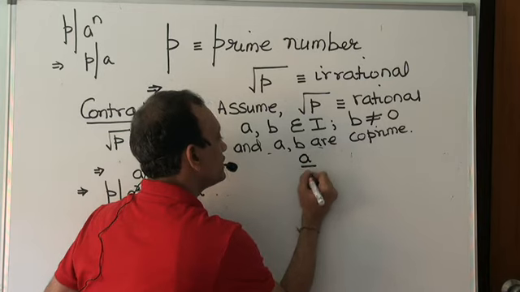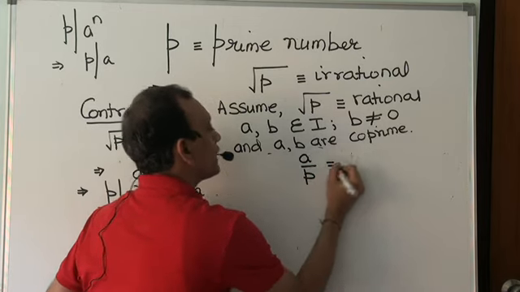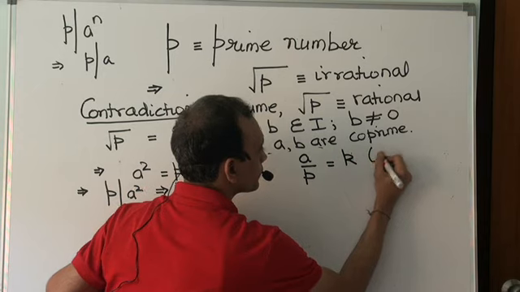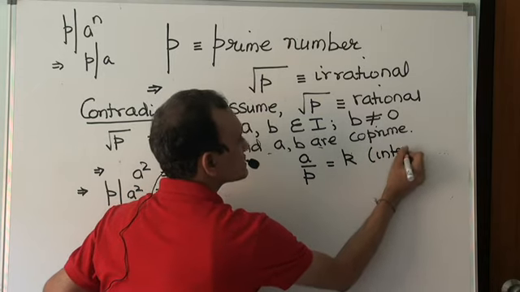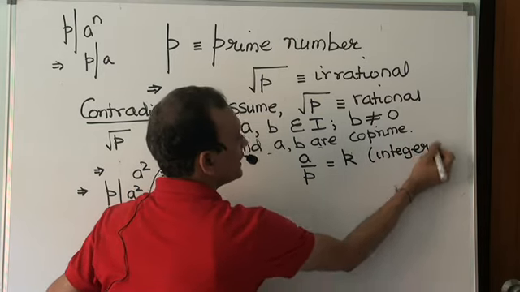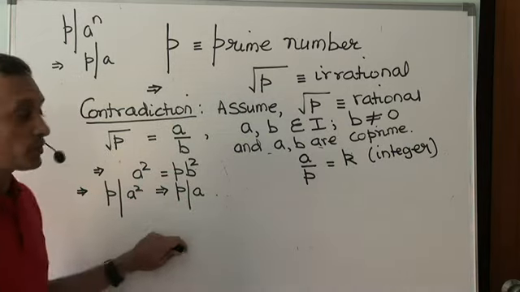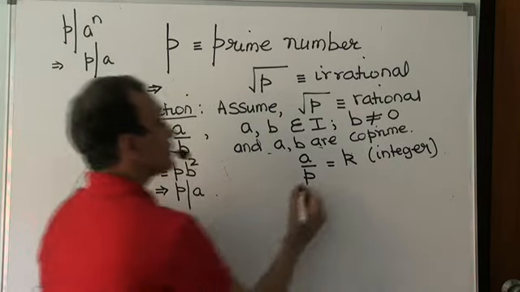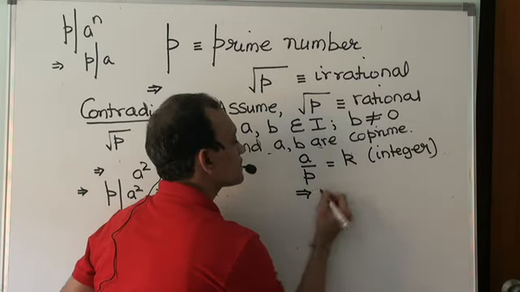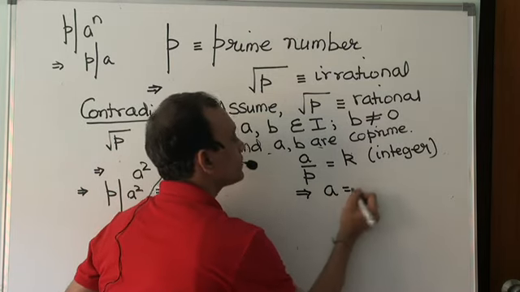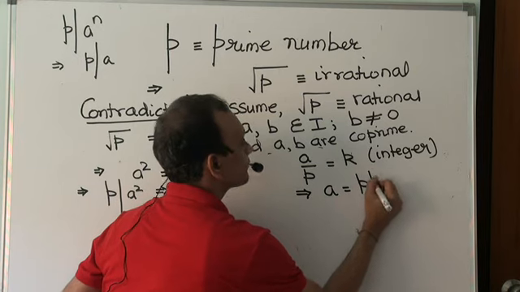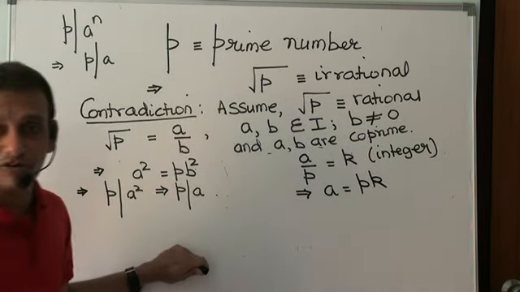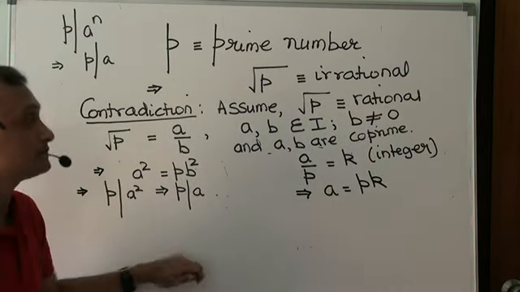a by p equal to an integer k. It means a by p must be an integer k, yes or no? If p divides a, that means a by p must be an integer k. It means a must be a multiple of p, right?